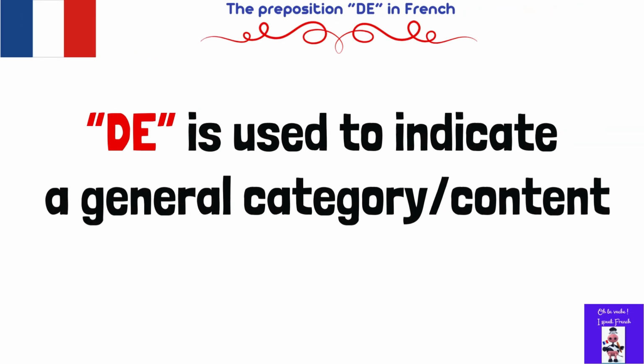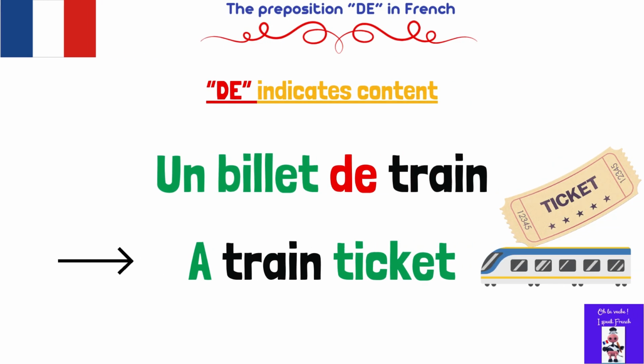Let's see the other use of de. De can indicate a general category too. Like in this example, if you want to say a train ticket, in French, it would be un billet de train.